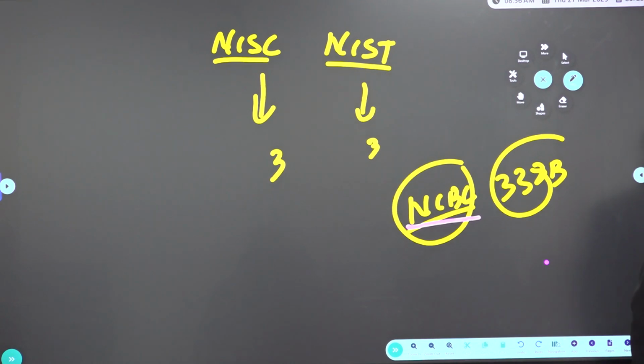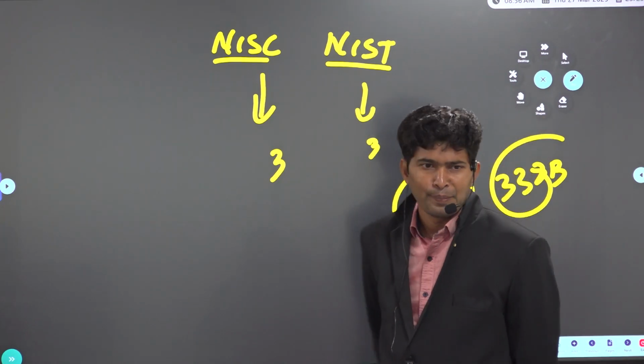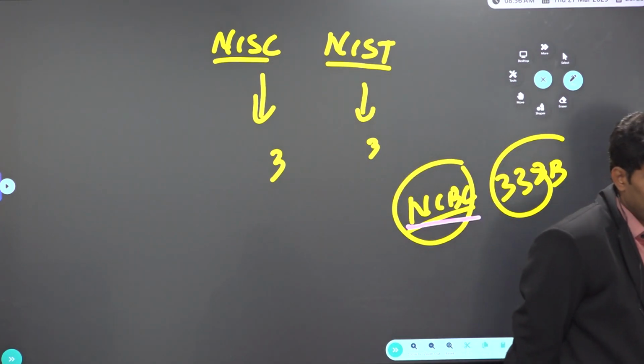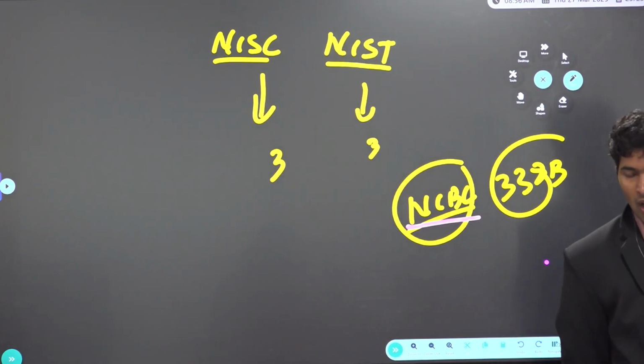Then Attorney General of India. What about Attorney General of India? Is it a constitutional body? Which article? Article 76. Who appoints Attorney General? President. So what is the duty of the Attorney General? Represents government in all courts.